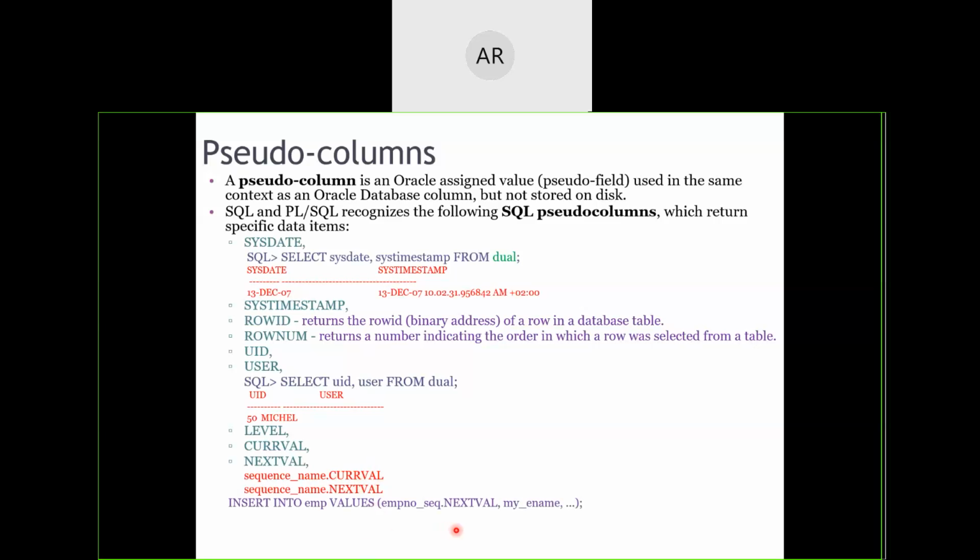For example, for employee sequences, if I want to insert new employee details, then I will say employee number dot sequence. This is an object which was used like account numbers.